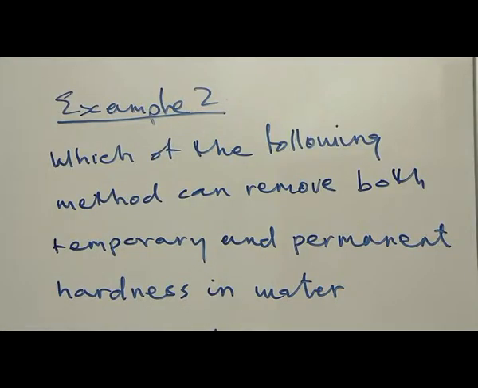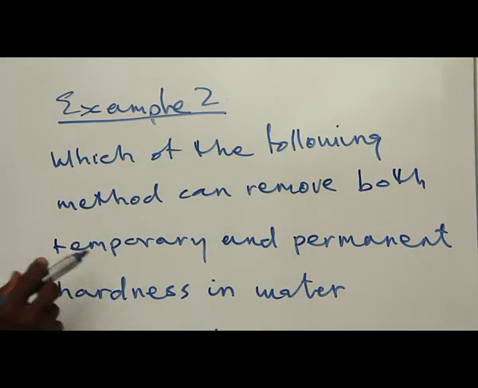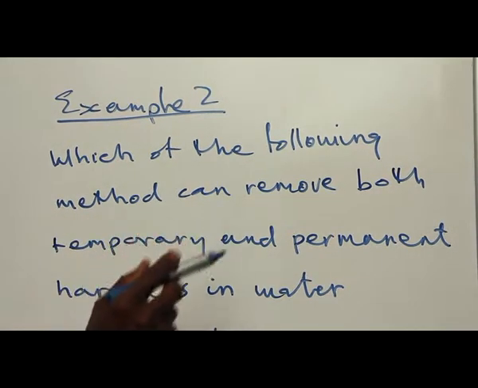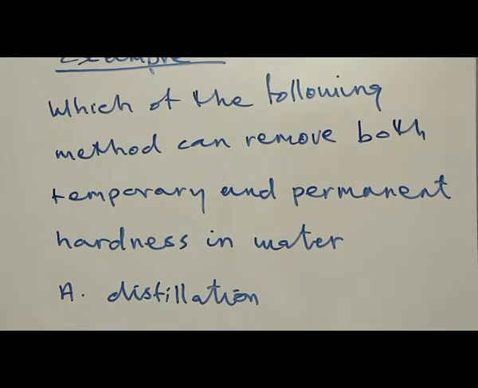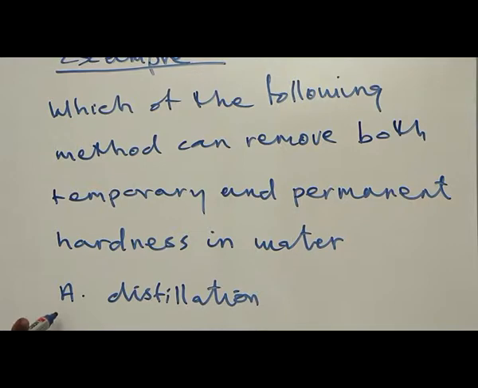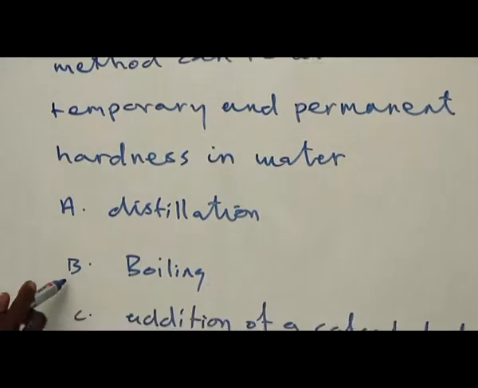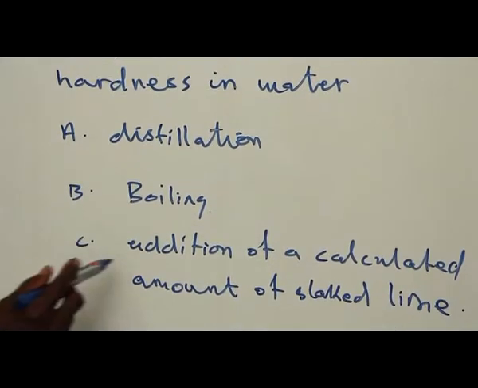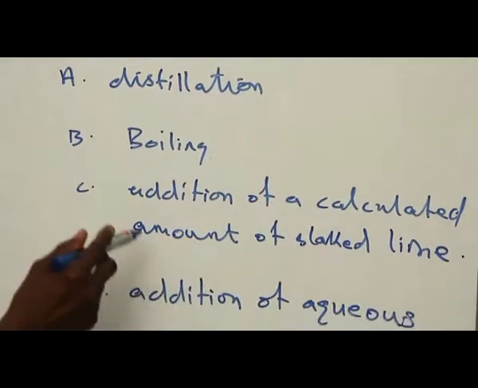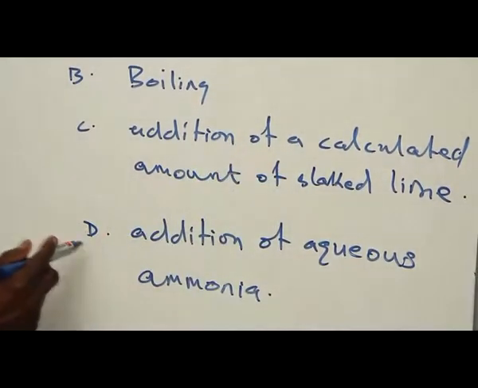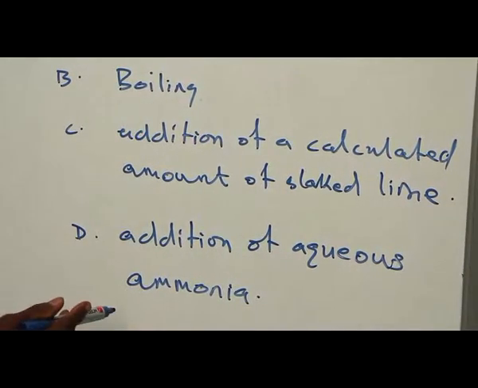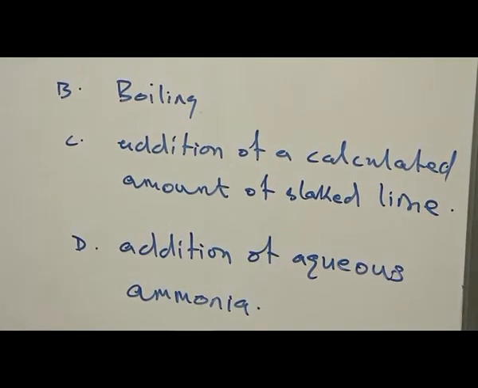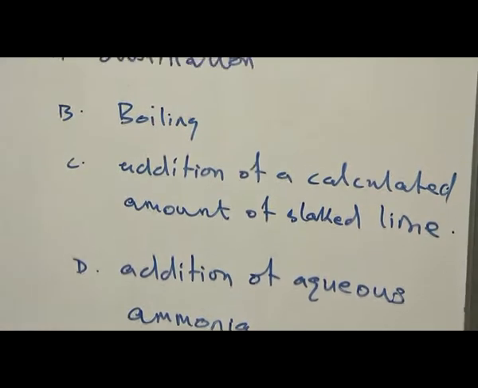Let's consider a second example. Which of the following methods can remove both temporary and permanent hardness in water? The options are A. Distillation. B. Boiling. C. Addition of a calculated amount of slaked lime. D. Addition of aqueous ammonia. Let's consider these options one after the other.